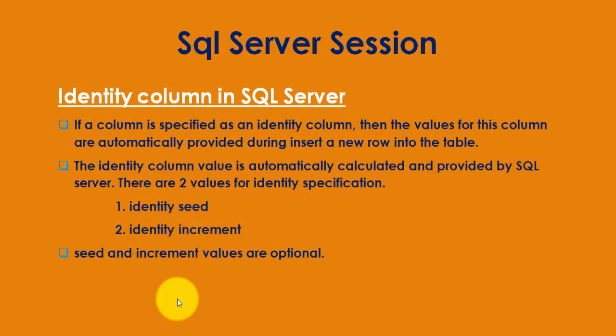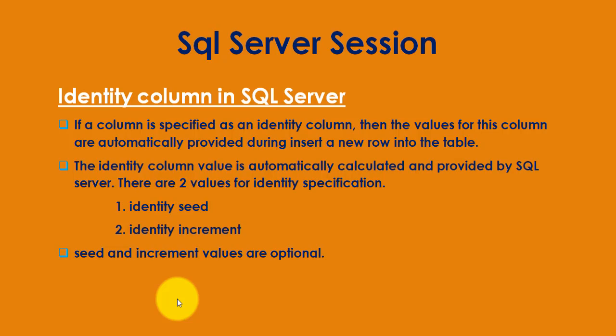Okay, so identity column. What is identity column in SQL Server? If a column is specified as an identity column, then the values for this column are automatically provided when inserting a row into the table. For example, if a table name is TBL person and the person ID is the identity column, then if you insert records into the TBL person table, there is no need to manually put the value of the person ID column. It is automatically inserted by the SQL Server.